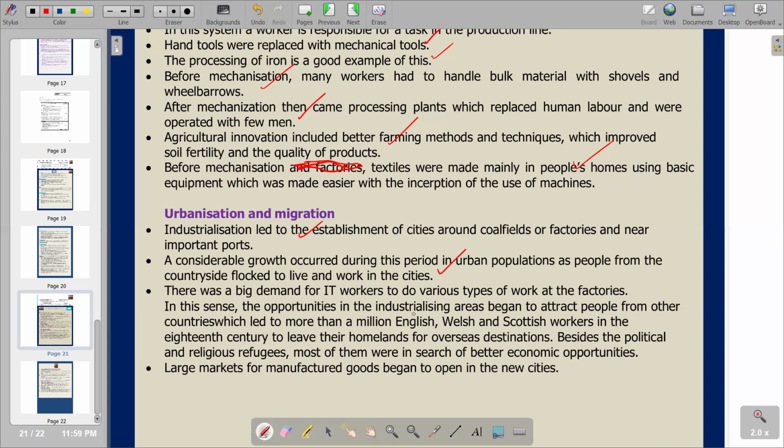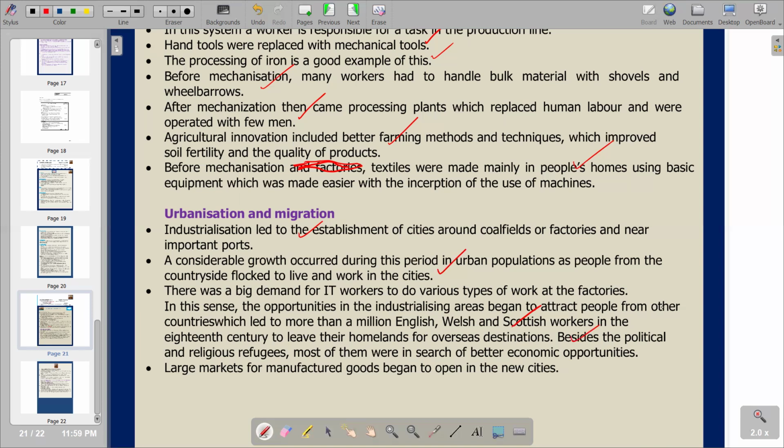So in this sense, opportunities in the industrializing areas began to attract people from other countries, which led to more than a million, and this is based on our history, more than a million English, Welsh, and Scottish workers in the 18th century to leave their homelands for overseas destinations. This is what we have. Then, besides the political and religious refugees, most of them were in search of better economic opportunities.